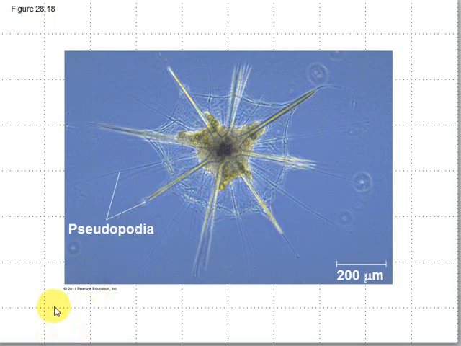So this will be the only example of the Rhizarians we look at. This is a Radiolarian, and it is an amoeba, but perhaps an amoeba that looks a little bit different than the kind that you're usually used to seeing as just amorphous blobs. So we'll take another quick break. I told you this will be a short one, and we'll go on to the next supergroup, and the next supergroup finally will contain more than just protists.